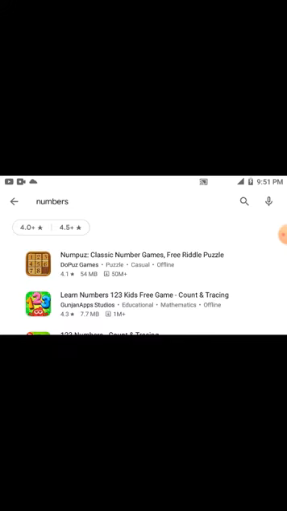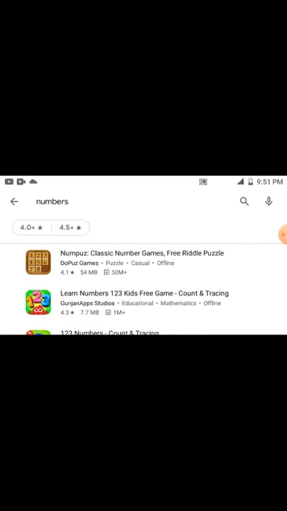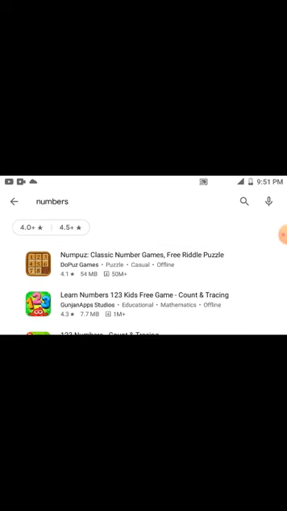Root 2 is an irrational number. Root 3 is an irrational number. Root 4 is not an irrational number. Why is root 4 not an irrational number? You can put it as 2 times 2. 2 multiplied by 2, so you can just represent it as the square root of a square number.